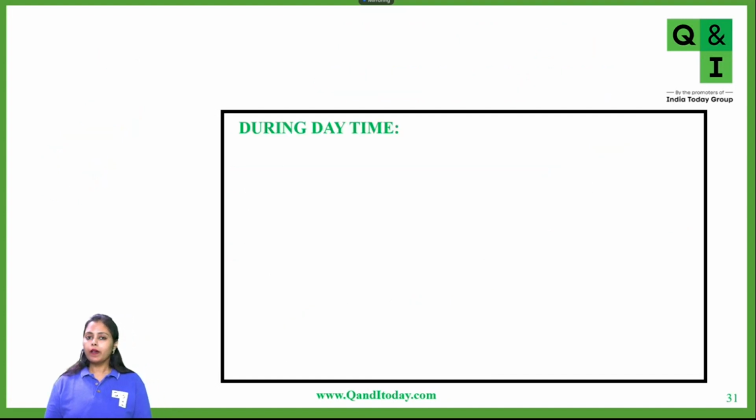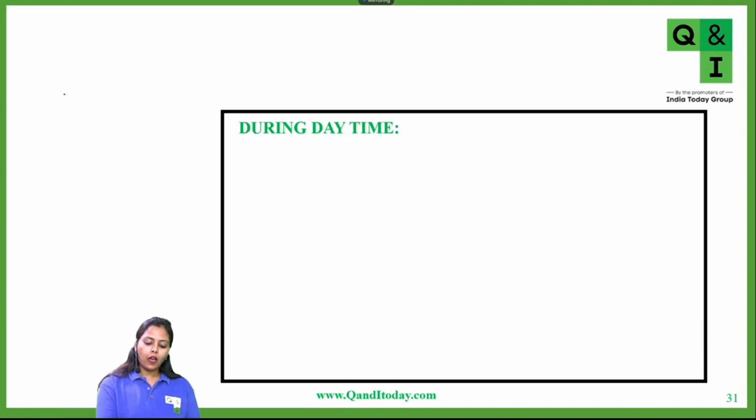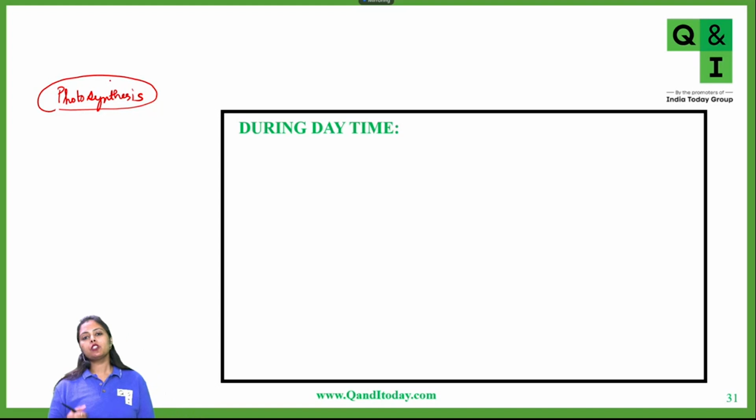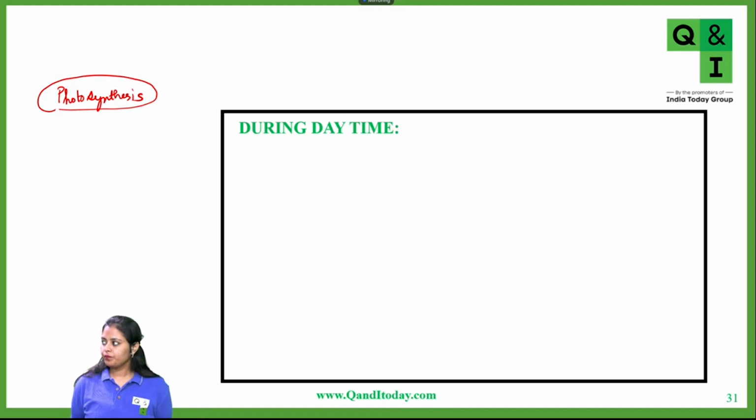Now, there is one very interesting thing which is mentioned in your NCERT, and this was asked even in one of the board PYQs. Tell me, during photosynthesis, which gas is taken in and which gas is released? CO2 is taken in and O2 is released. Okay. Everyone else, do you agree with Raghavi's answer or do you have a different opinion? Everyone start writing your answers in the chat box.